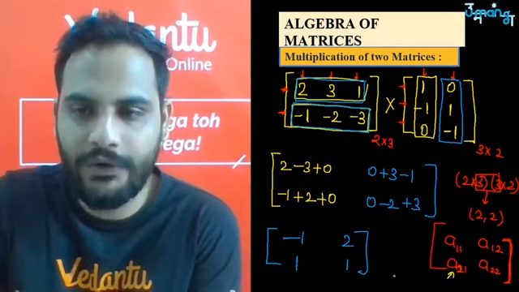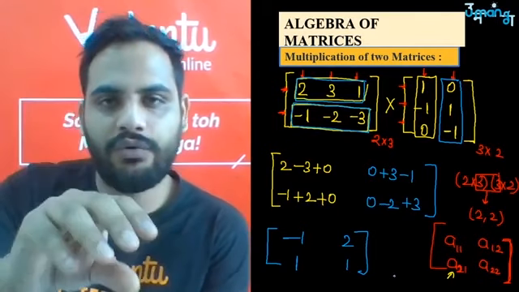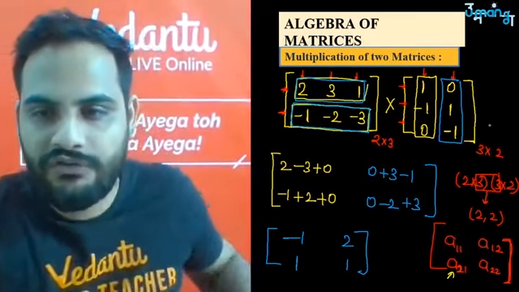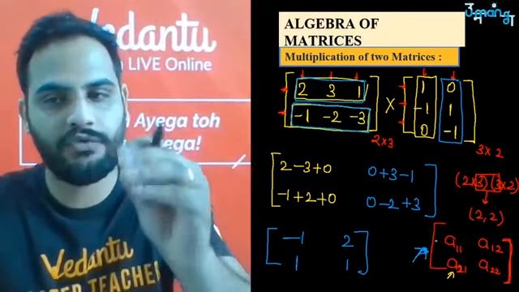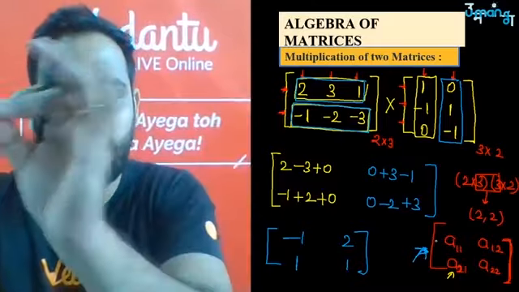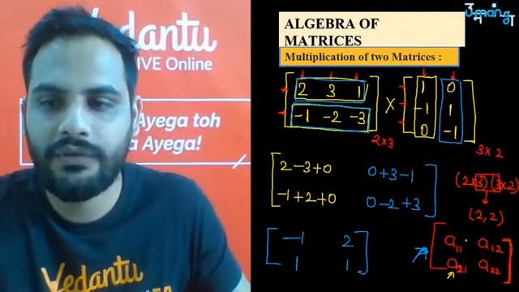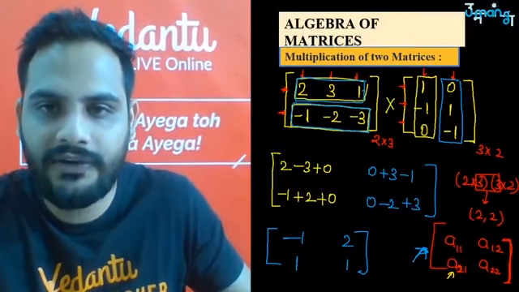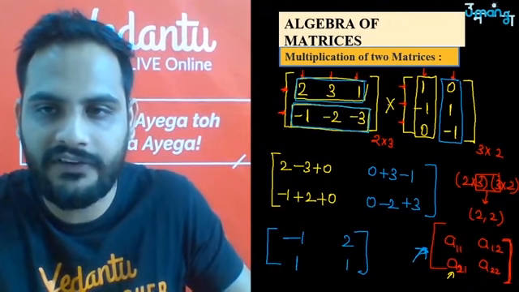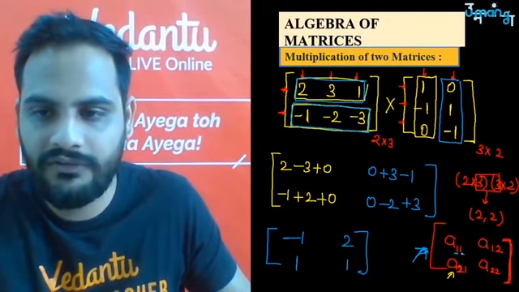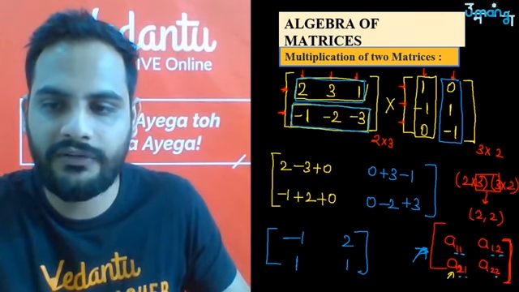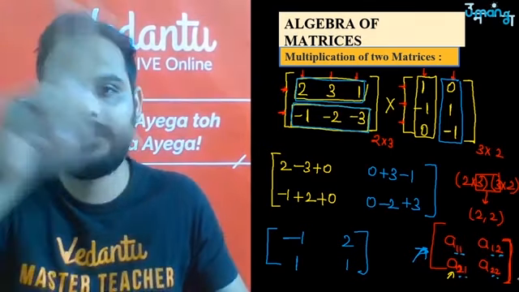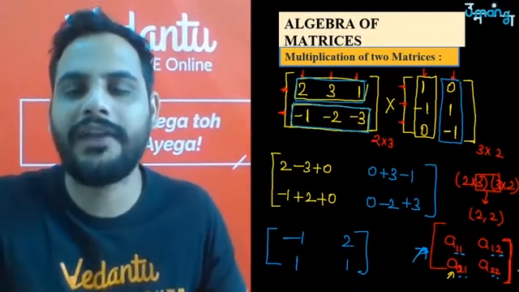So I've written a 2 by 2 matrix A11, A12, A21, A22. Those who are not sure how do you write it in this form, please watch my previous session. Usme I have explained it very clearly how do you write it. ठीक है? So A11 means first row of the first matrix with the first column, first row with the second column, second row with the first column, second row with the second column of both the matrices. बस करते जाओ, हो जाएगा काम.